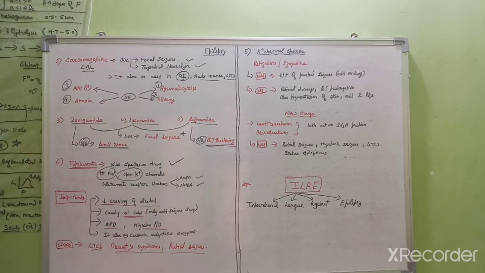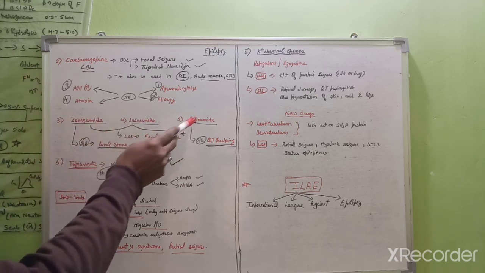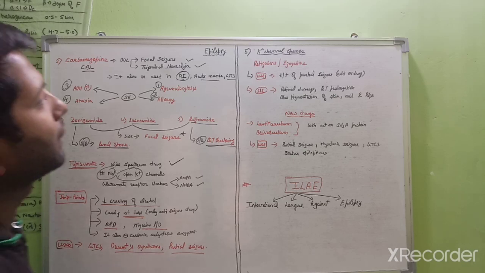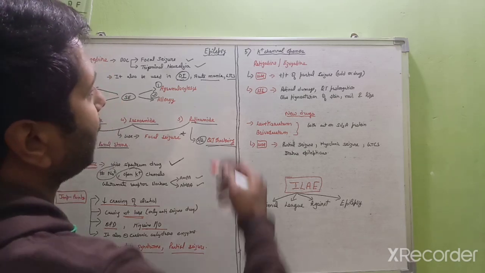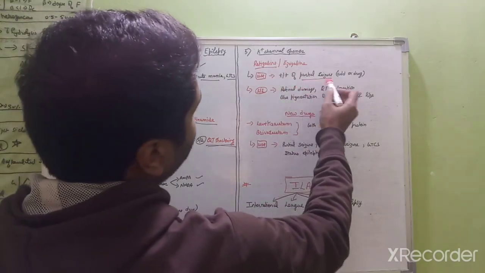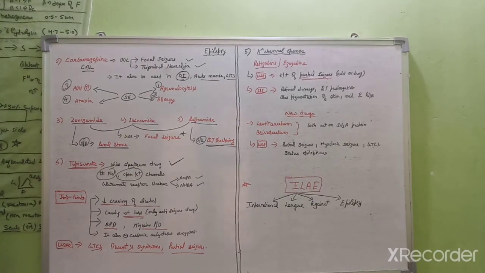Next, in sodium channel blocking drugs, we have phenytoin, carbamazepine, zonisamide, lacosamide, rufinamide, topiramate. Next, we are talking about the potassium channel opener drugs. In this category, the drug is retigabine. It is used for the treatment of partial seizure, but it is generally used in combination with other drugs.